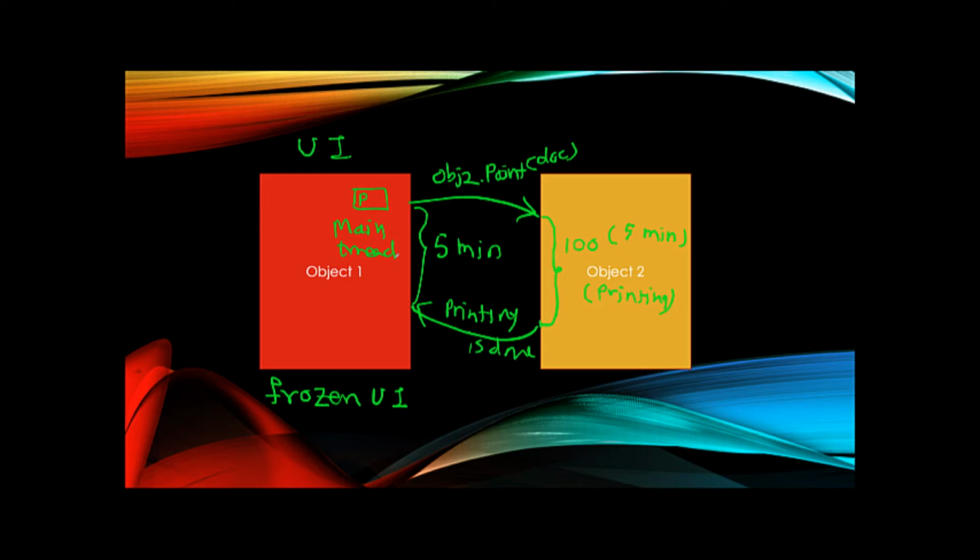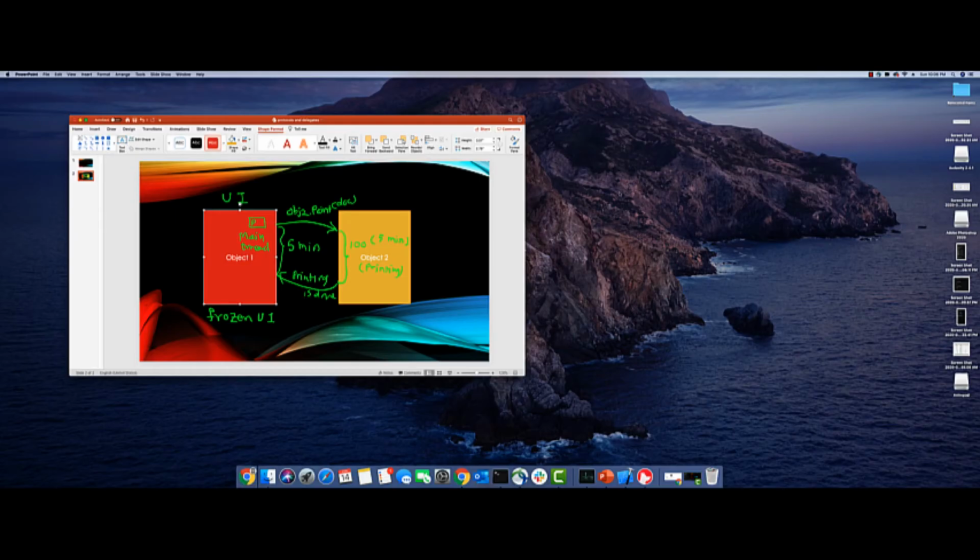So how can we improve this with the use of protocols and delegates? Let's look at that. The goal is to keep the user interface in object 1 responsive while the long running method of object 2 runs in the background. So here's how we do it.